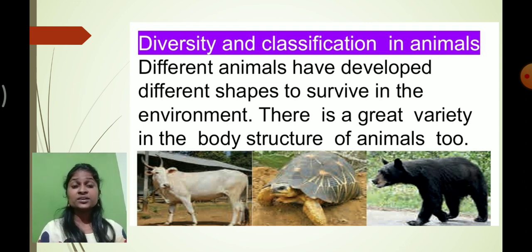So there are certain animals who live on the land. There are certain types of animals who live in water. There are many types of animals who can fly very easily. So there are many types of animals we can find in our surroundings, in our environment. So here in the case of animals also we see a lot of diversity. As we learnt about the diversity in plants, we are going to learn about the diversity in animals as well. So you know that, students, the body structure differs from animal to animal.